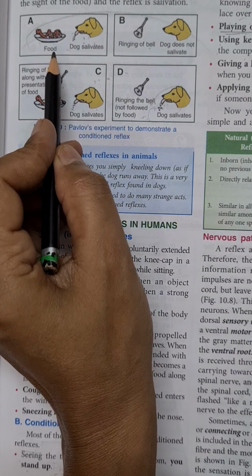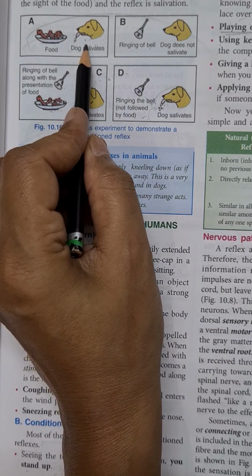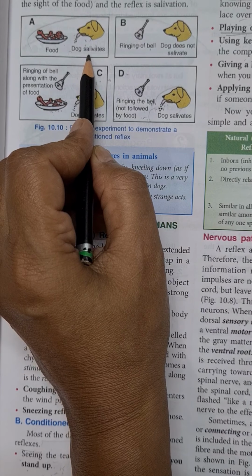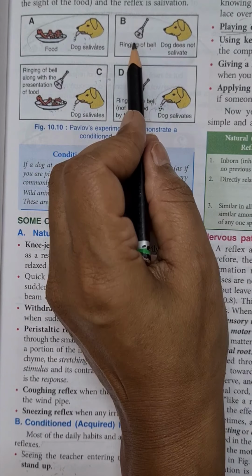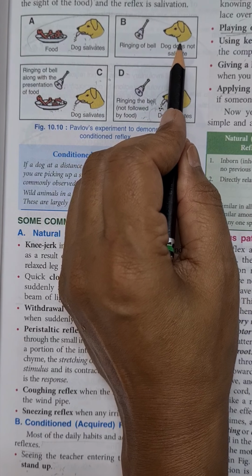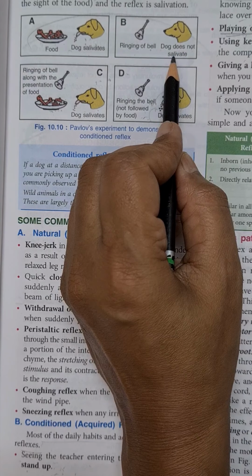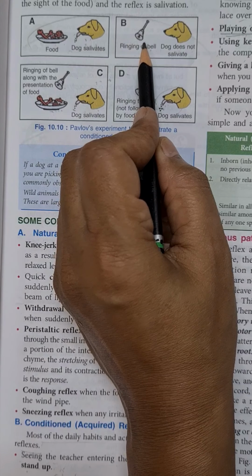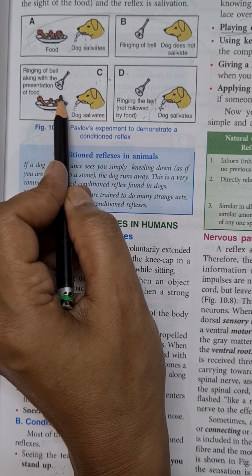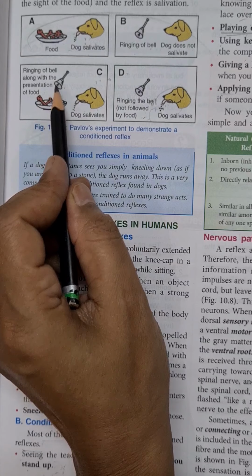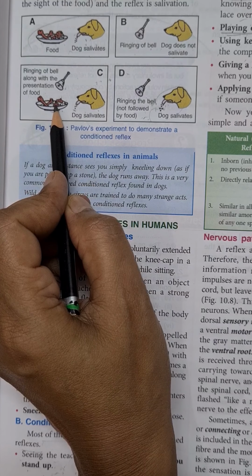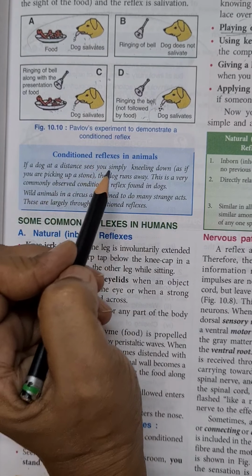Whenever he gave food to his dog, the dog salivated. One day, he rang a bell in front of his dog, but the dog did not salivate. After that day, whenever he had to give food to his dog, first he used to ring the bell and then he gave food to the dog.